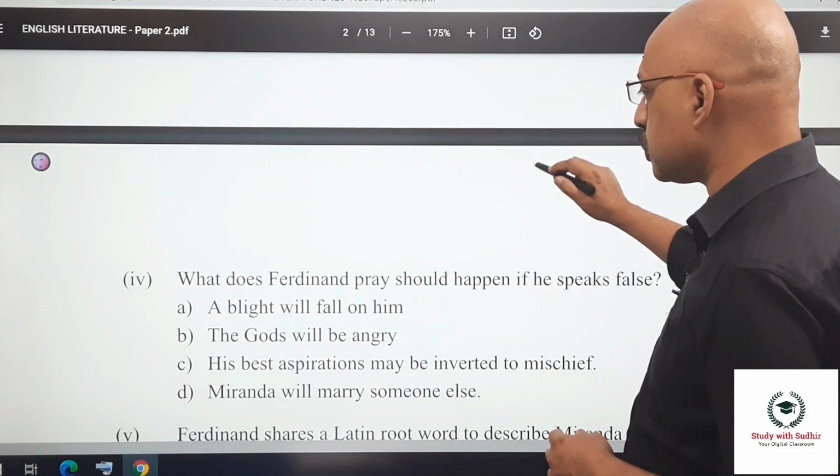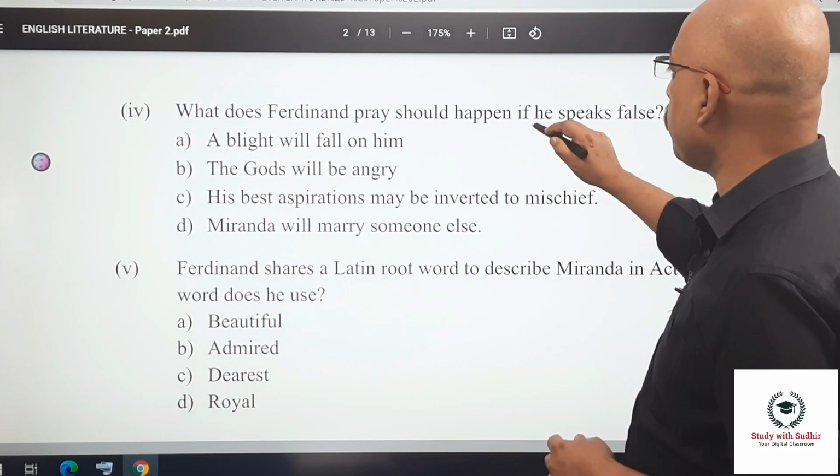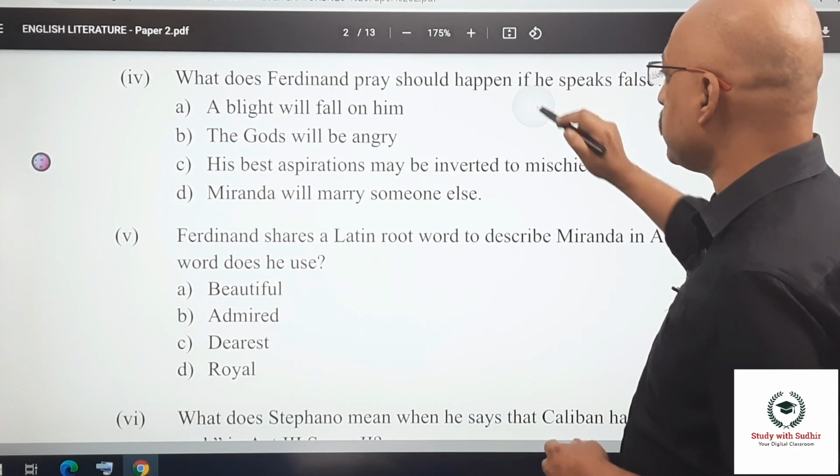Let's go to the next page. What does Ferdinand pray should happen if he speaks false?